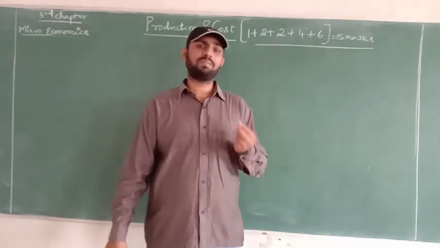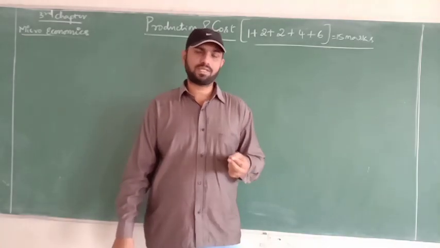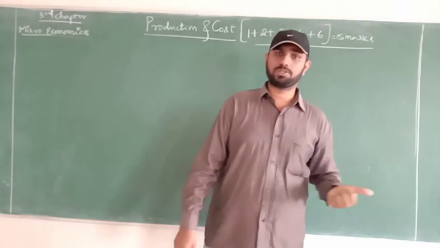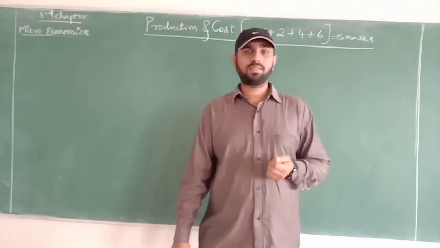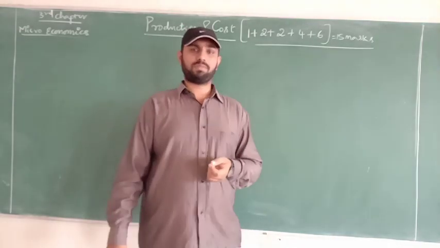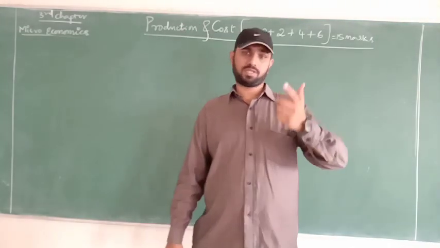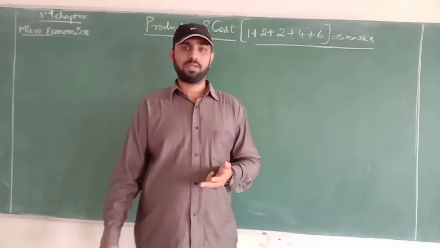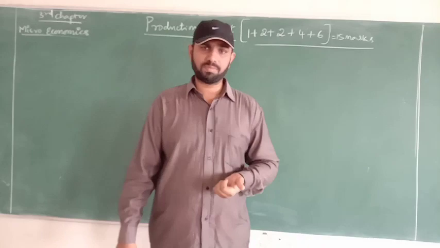You must understand this chapter, production and cost, because the last chapter was about the behavior of a consumer, and this chapter is all about the behavior of a producer, of a firm, factory, company or any business activity.